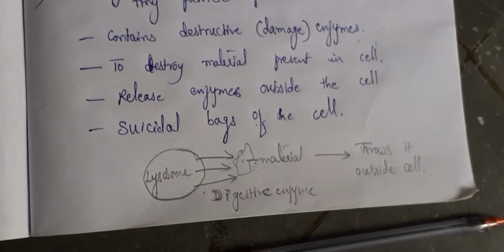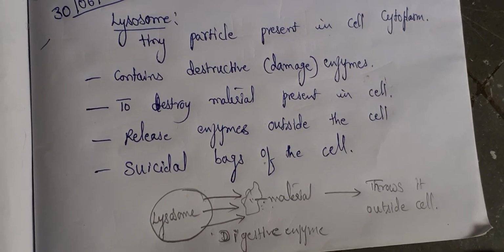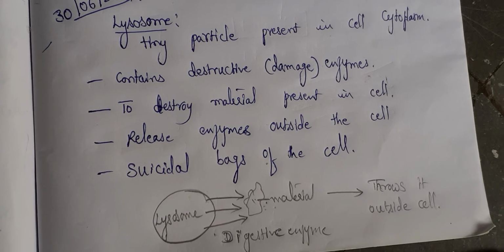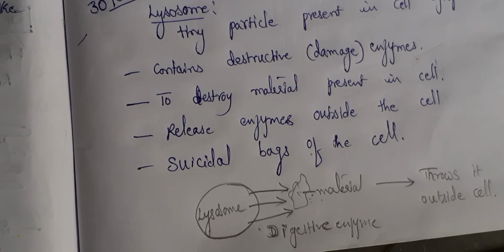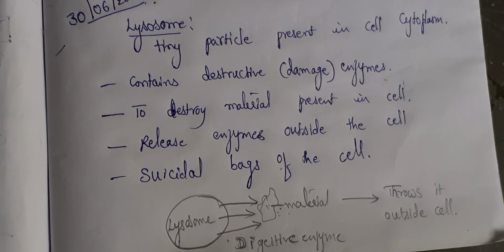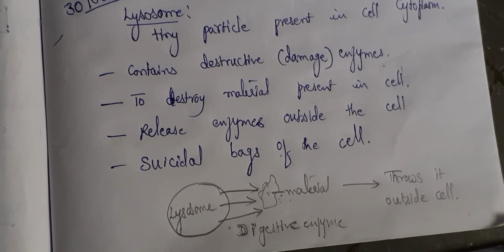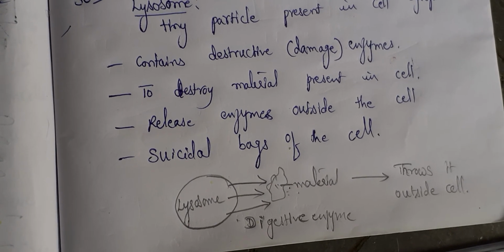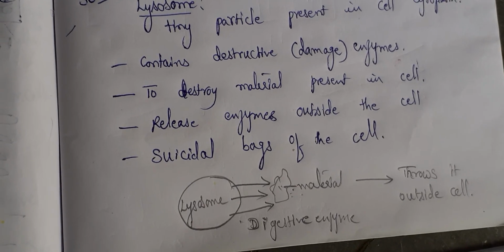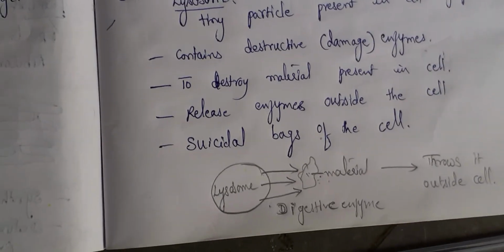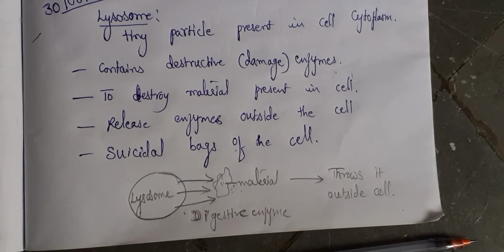So lysosomes are very, very important. They are maintaining the cell by cleaning the destructive materials which are present in the cell. They are very tiny particles which are present in the cell cytoplasm. These materials which are present generally do not come in contact with the rest of the cell. They will kill the unwanted materials which are present inside the cell. So you call them as suicidal bags of the cell.